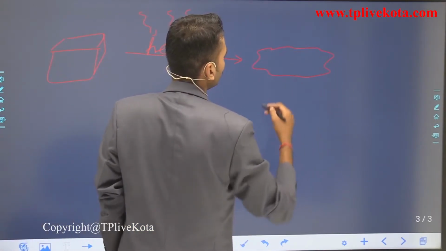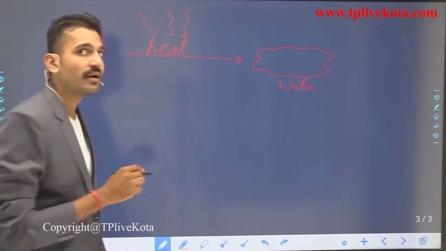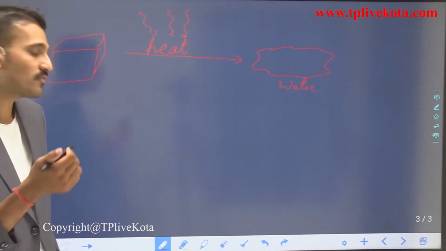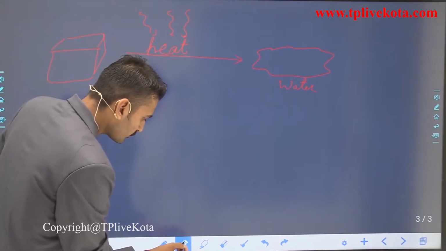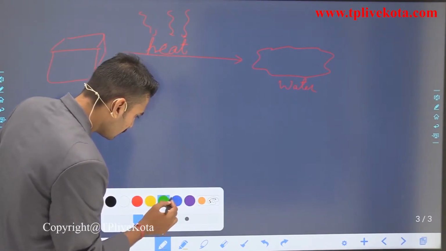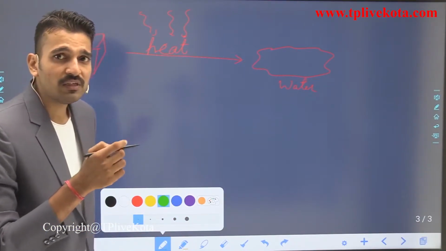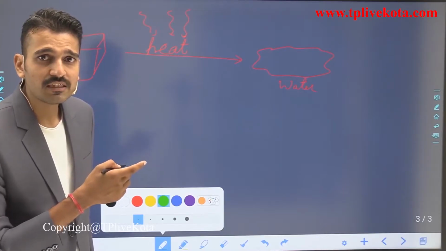Ice cube melts and forms what? Water. It melts and forms water. So this is ice. Let me see whether this change is a chemical change or a physical change.